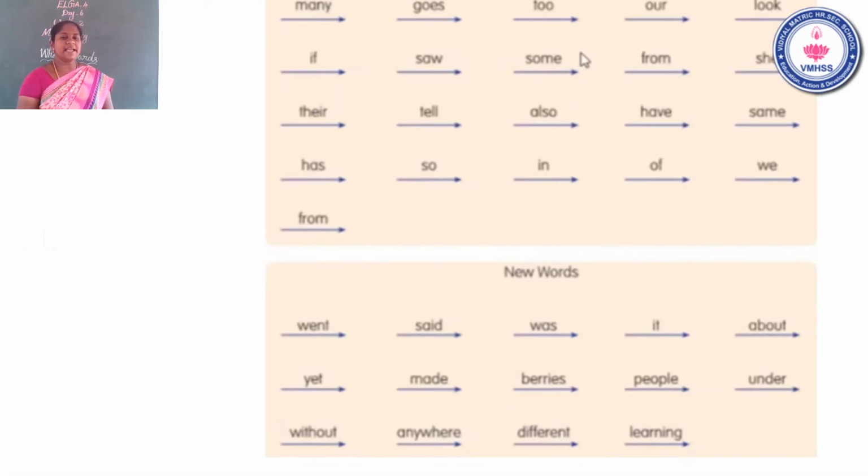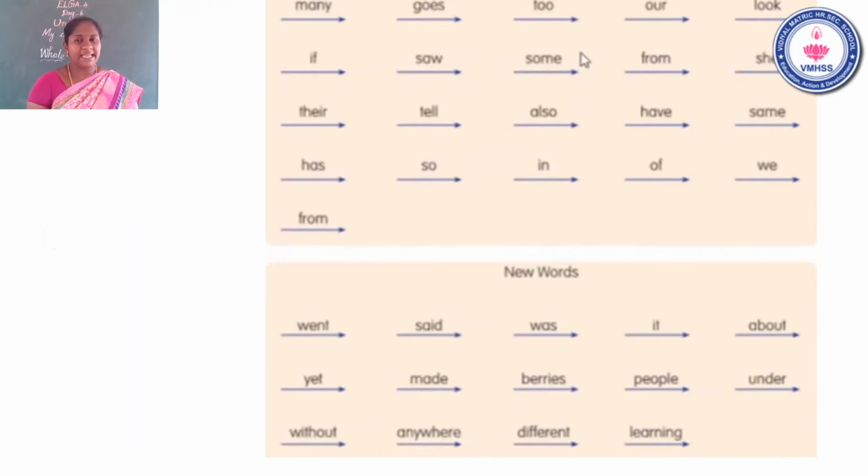See the slide, children. Now I will read all the whole words. Listen carefully and repeat after me. What is the first word? Many. Please repeat after me.